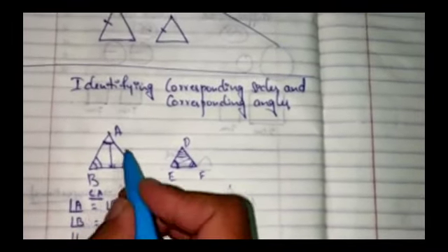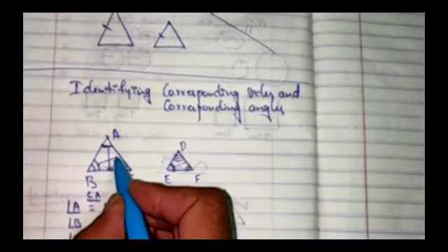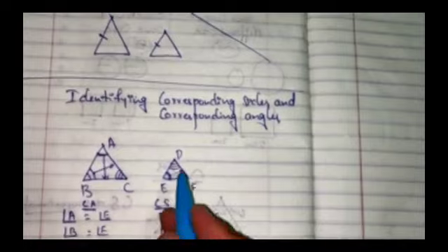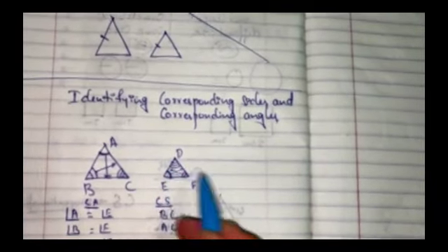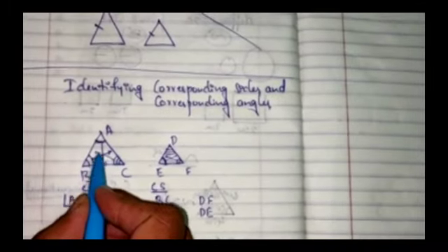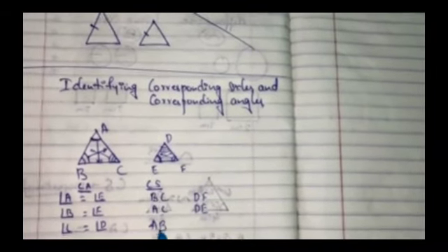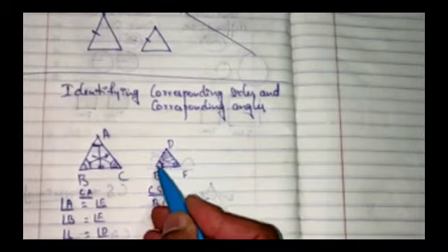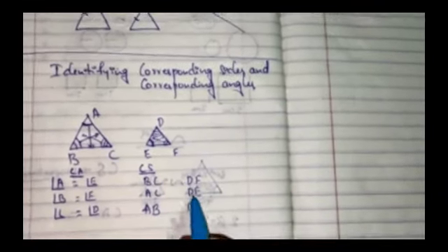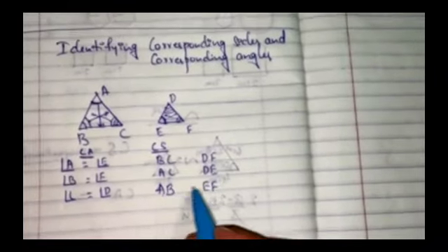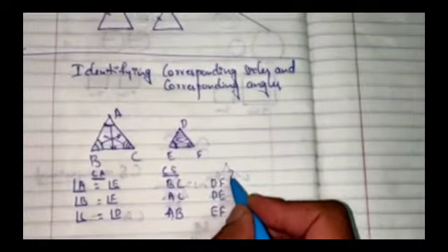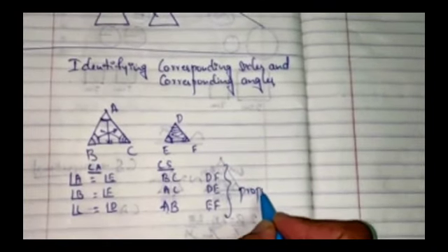So what is the next pair of corresponding sides? Angle B, double bar, opposite side is AC, double bar here is angle F, opposite to it is DE, triple bar, opposite side is AB. So its corresponding side in this triangle will be EF. So don't confuse yourself that these two are equal to each other. As you can see in the triangle, they are not equal, they are called proportional.